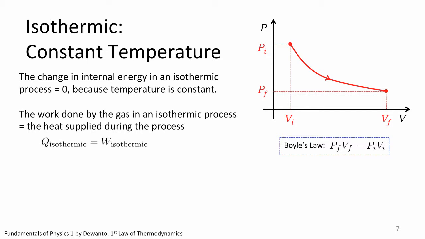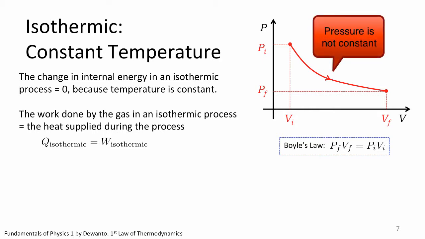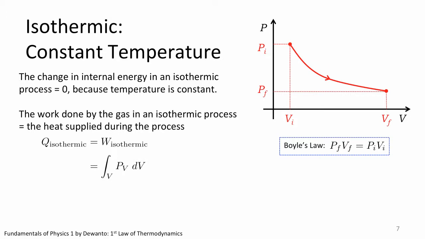How do we then compute this mechanical work? We have the equation pressure times change in volume. However, like what we discussed in the last lecture video, pressure in isothermic process is not constant, so we have no choice but to resort to integration to compute this work. We are integrating pressure over a change in volume, so the key in solving this integration is to rewrite pressure as a function of volume.